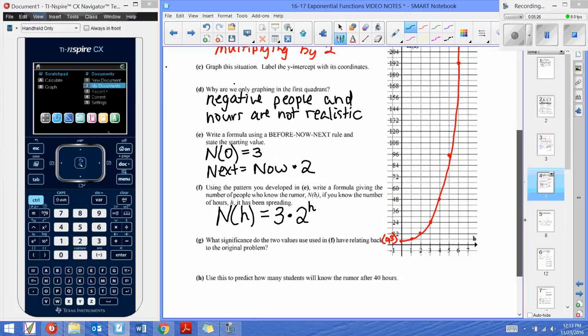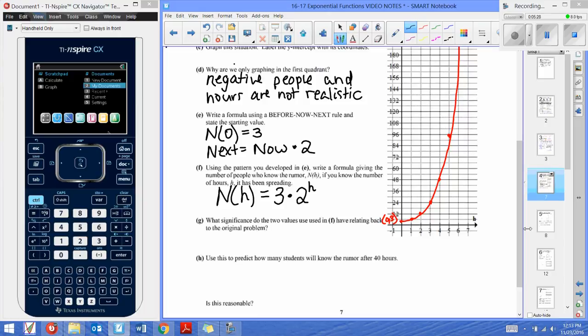Now G is asking us a very important question. What significance do the two values we used in F, mainly 3 and 2, have? How do those relate back to the original problem? So what significance does 3 have? Well, 3 people started the rumor or knew the rumor initially.